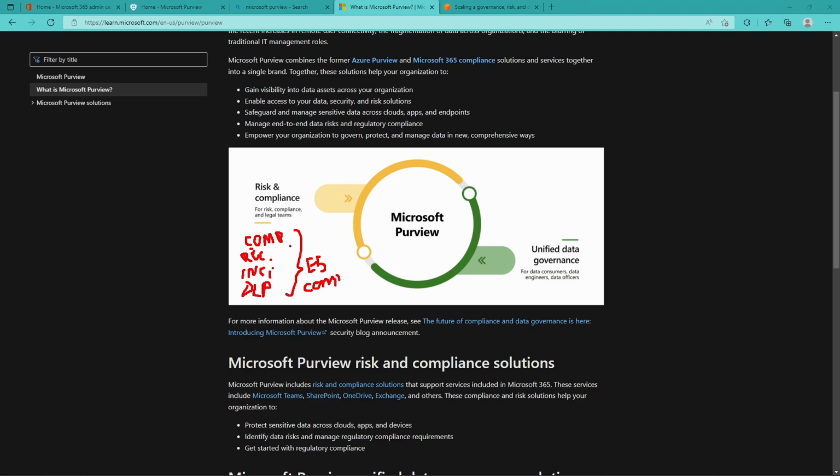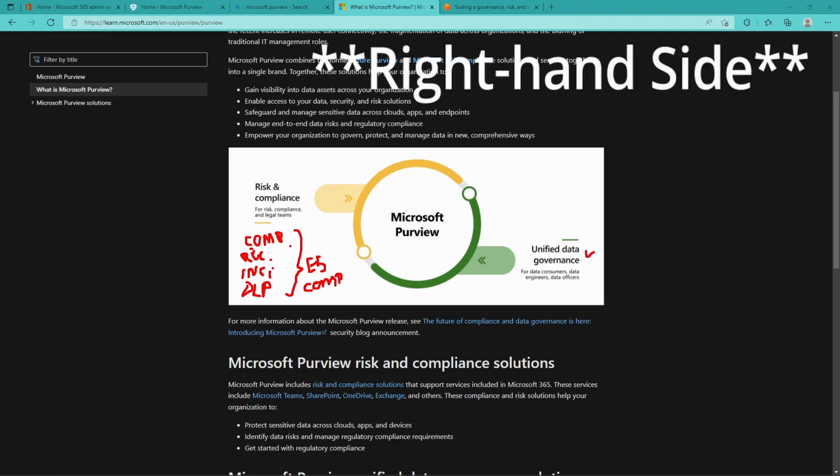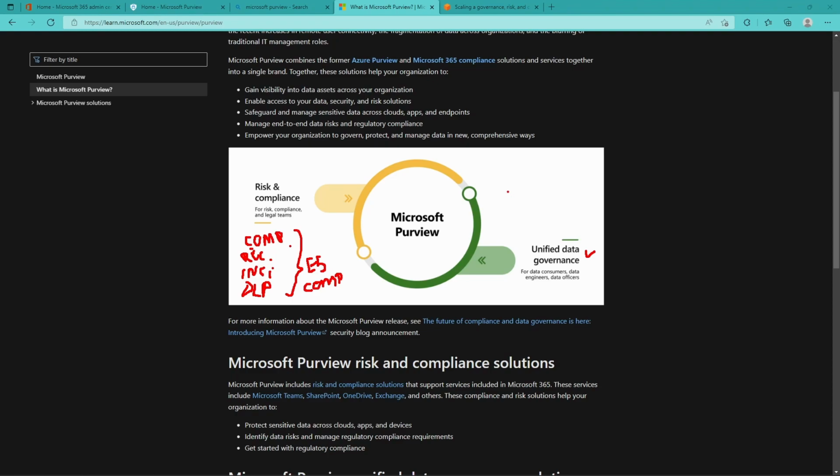But not only that, Purview is a branding for all things encompassing risk and compliance, but also data governance, right? The data governance aspect here is comprised of what has previously been known as Azure Purview for the past year or so. Azure Purview was announced in 2021 as the multi-cloud and hybrid solution for data governance across different clouds, but also across different workloads. And essentially, Microsoft Purview comes in to put all of these solutions under the same product name. That's simply what it is.